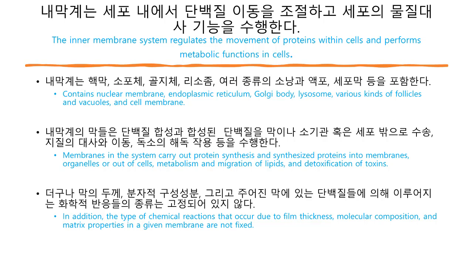Concept number 4. The endomembrane system regulates protein traffic and performs metabolic functions. Many of the different membrane-bounded organelles of the eukaryotic cell are part of the endomembrane system, which includes the nuclear envelope, the endoplasmic reticulum, the Golgi apparatus, the lysosomes, the various kinds of vesicles and vacuoles, and the plasma membrane.